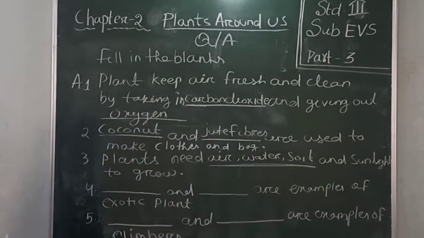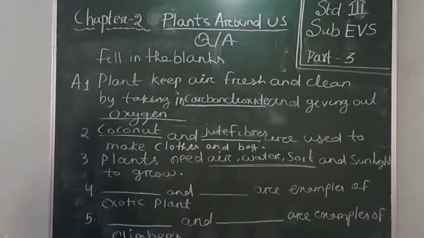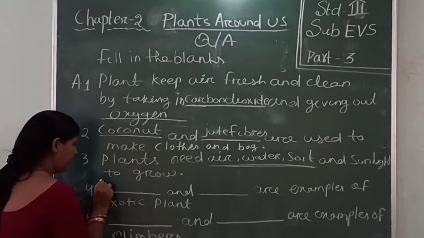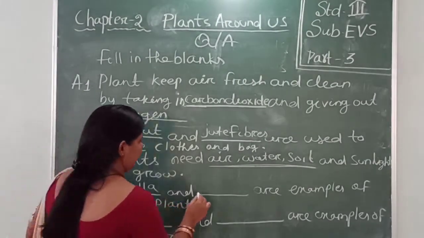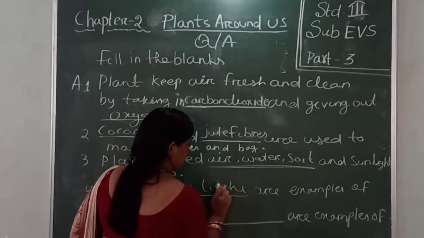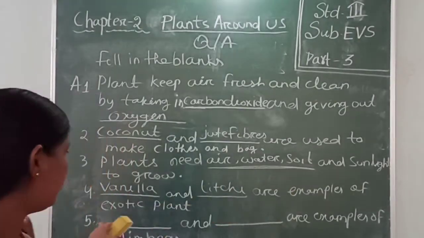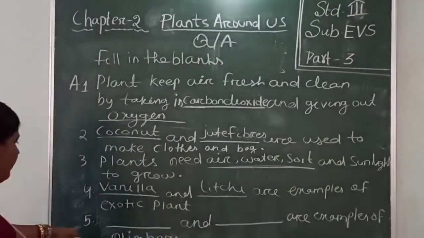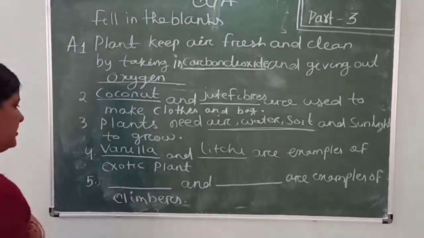Then number 4: dash and dash are examples of exotic plants. Vanilla and lychee are examples of exotic plants. Then number 5: dash and dash are examples of climbers.